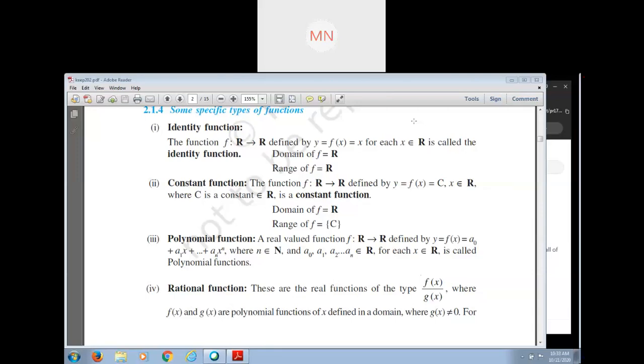So in that case, we say that it is not a function. Now, is it clear?